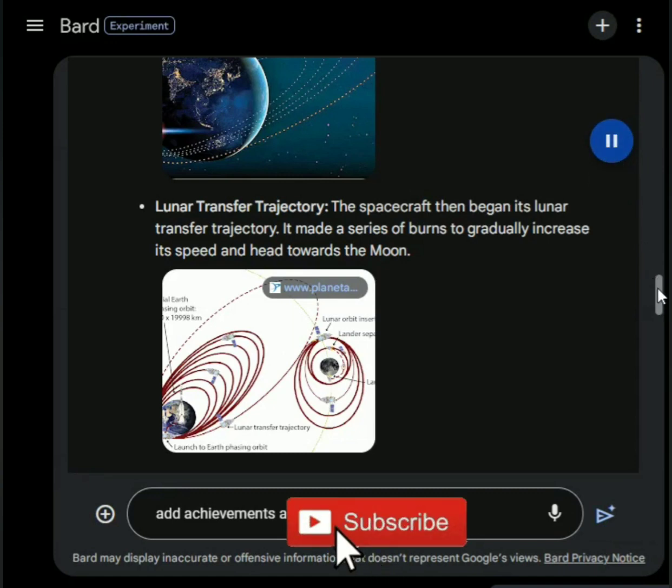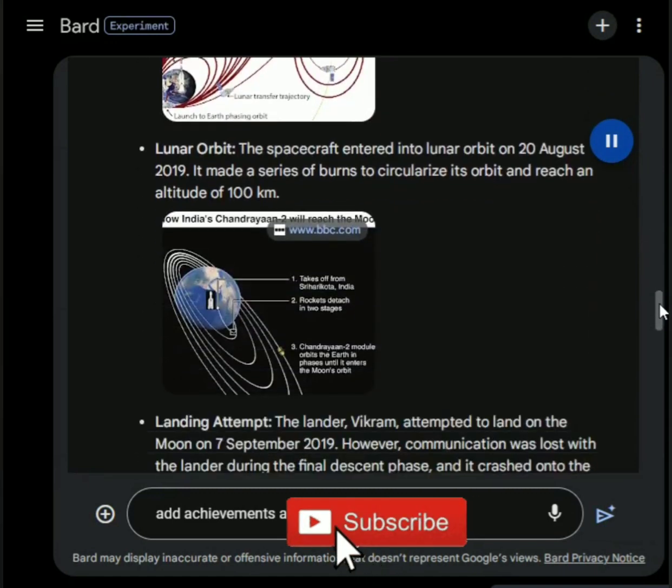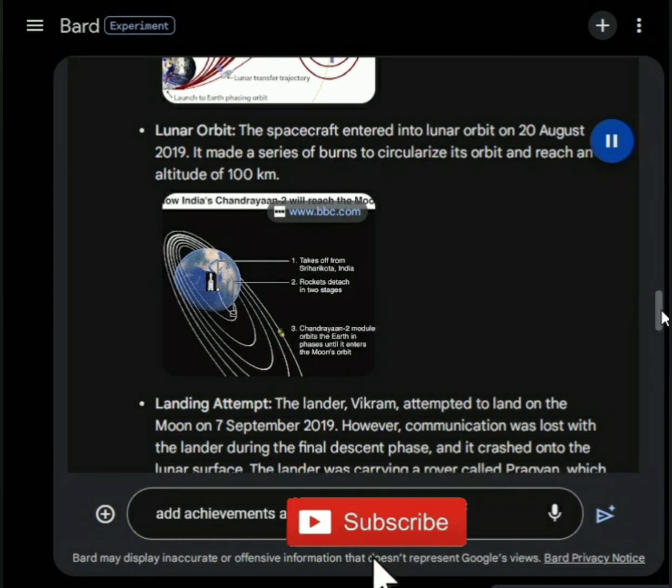Lunar orbit. The spacecraft entered into lunar orbit on the 20th of August 2019. It made a series of burns to circularize its orbit and reach an altitude of 100 kilometers. Image of Chandrayaan 2 in lunar orbit. Let's have a look at the images for a second.